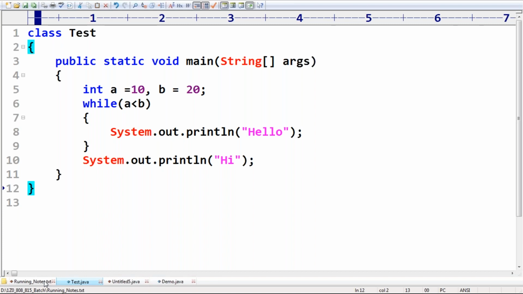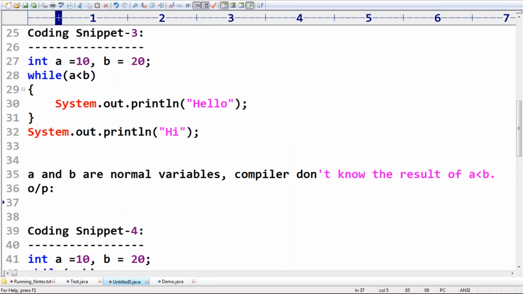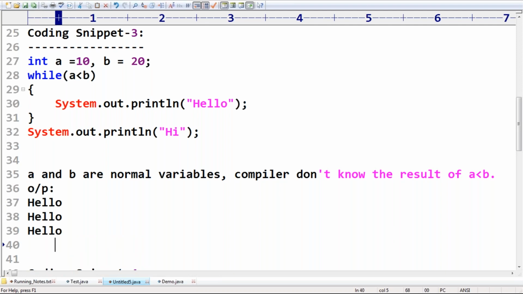Yes, Rahim, it's also invalid. Any doubt about this one? Okay, that's all. So the compiler doesn't know the result of A less than B. So what output are we going to get, sir? True, true. Sir, it's going to print infinite number of times.